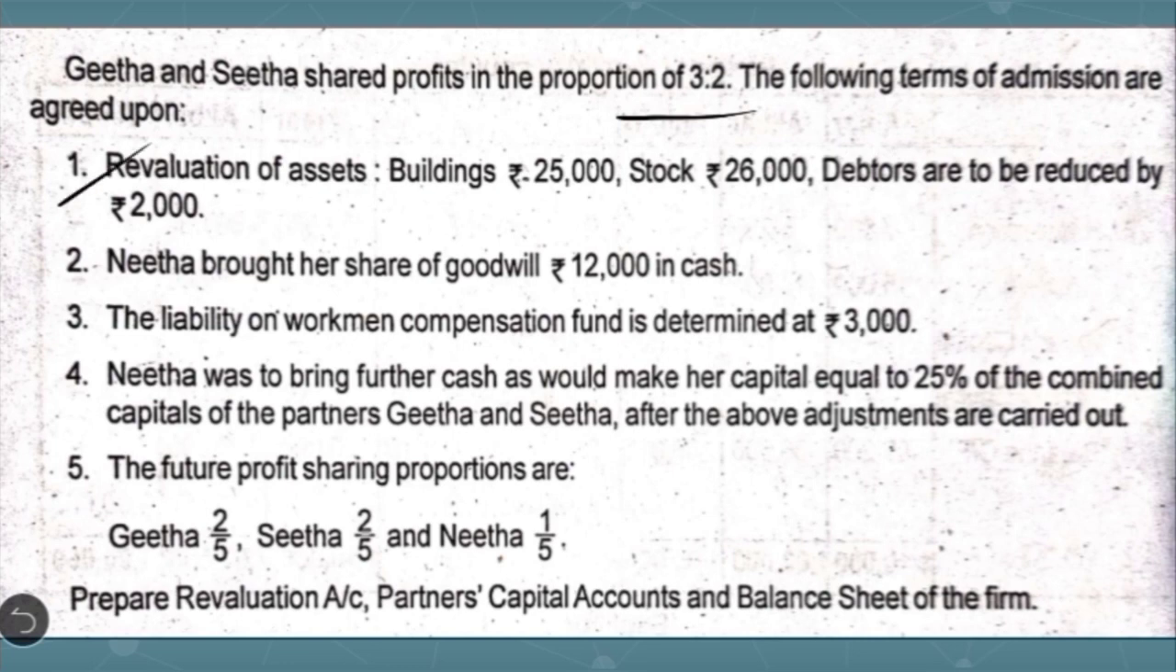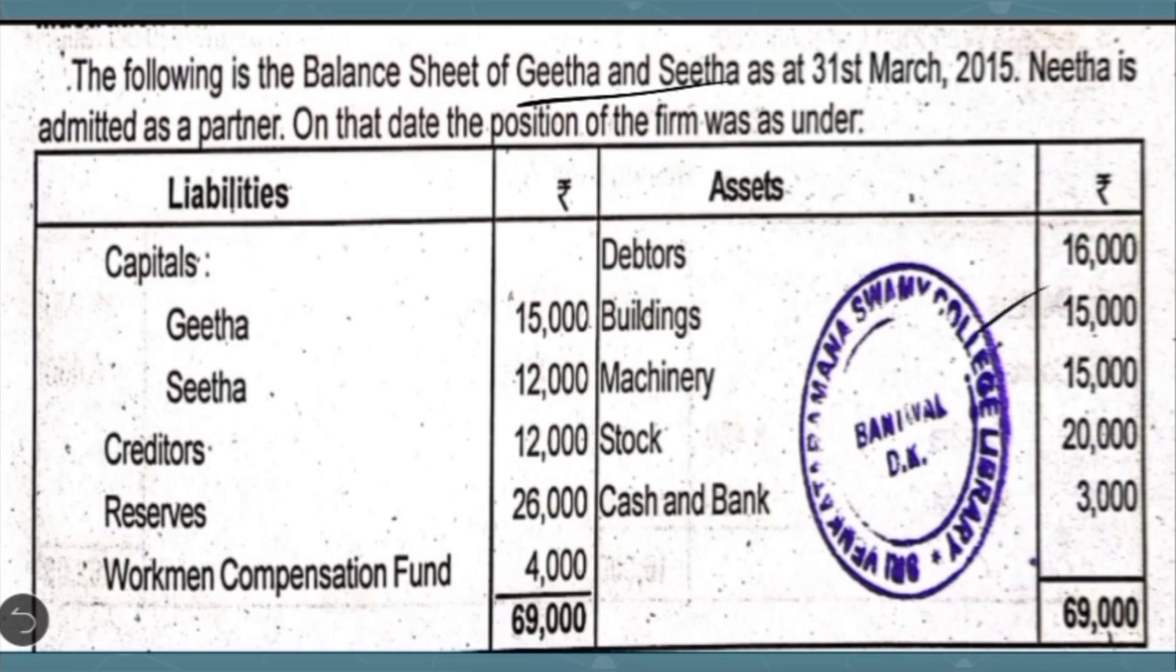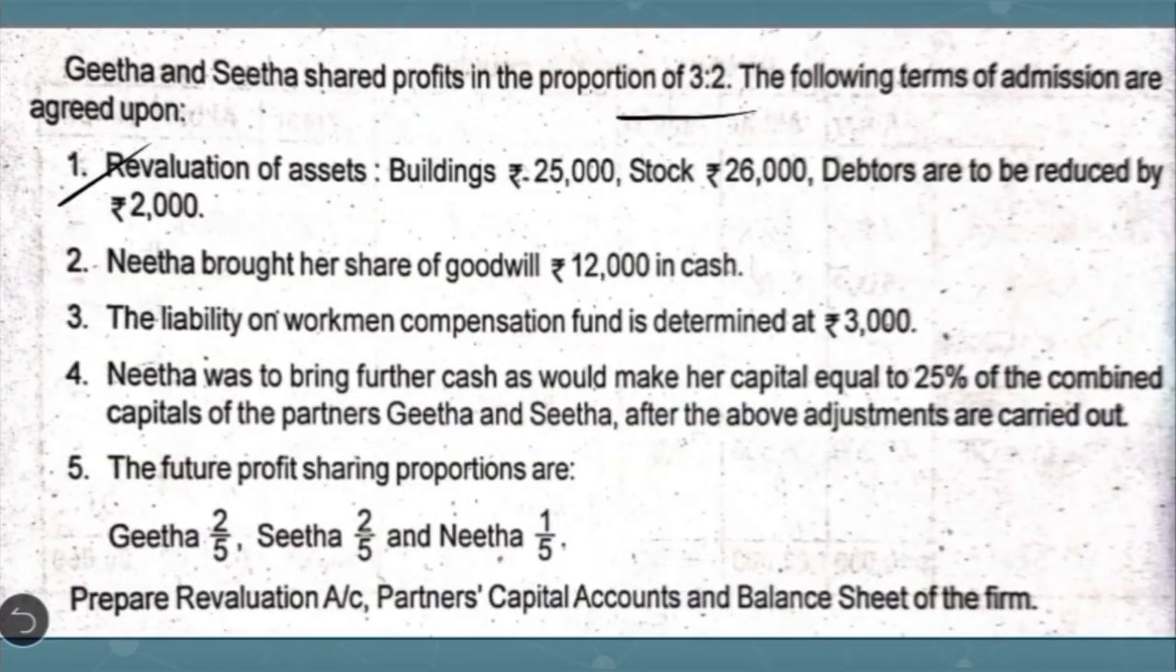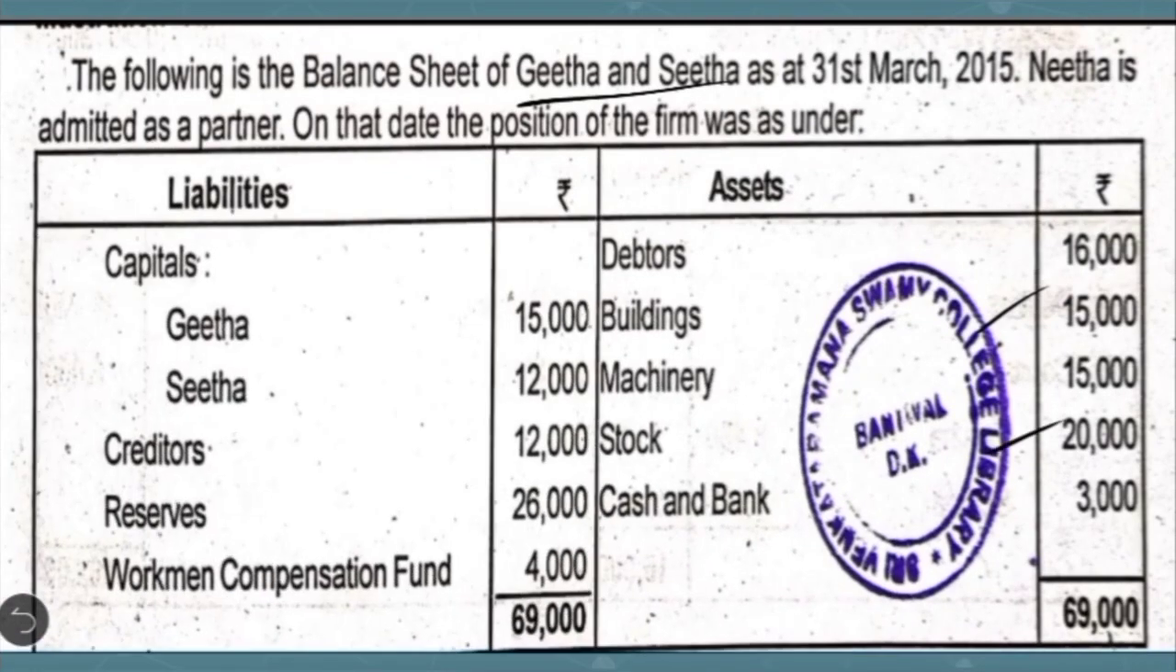Buildings is revalued at 25,000. We have to compare it with the book value. Earlier the book value was 15,000, which means that there is increase in the value of building to the extent of 10,000, which is the revaluation profit. We have to show that in the credit side of the revaluation account. Okay. Then the next one given is stock is revalued at 26,000. Earlier the book value was 20,000. Again there is increase in the value of stock by 6,000, which is a revaluation profit. We have to show in the credit side of the revaluation account.